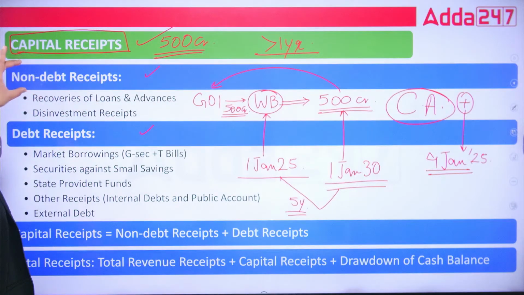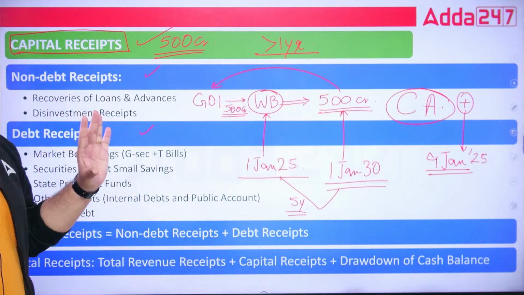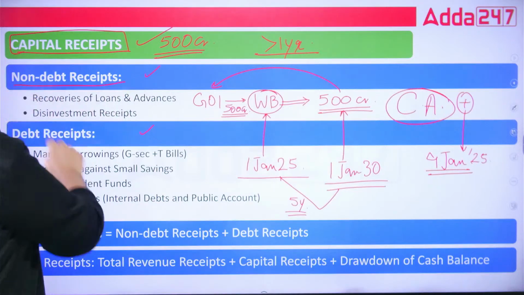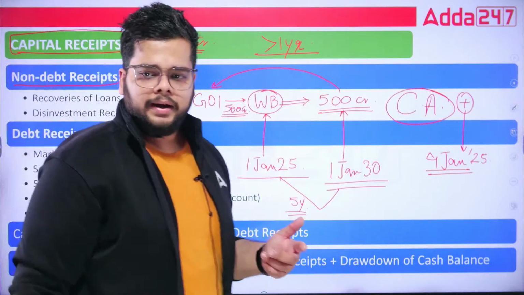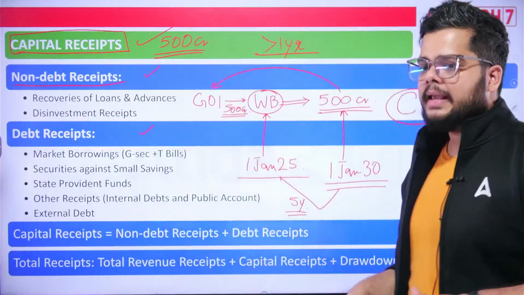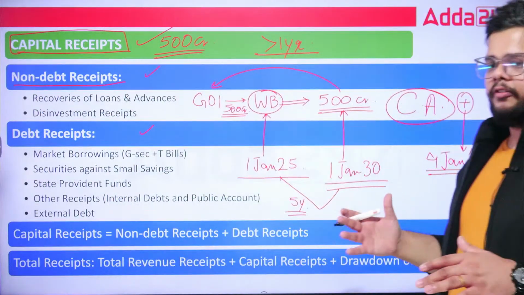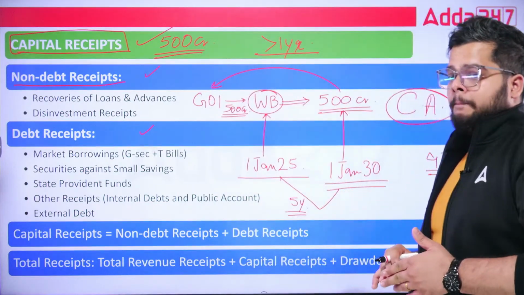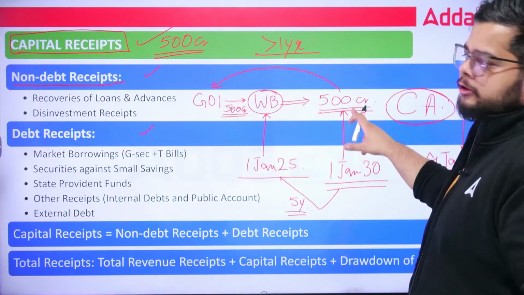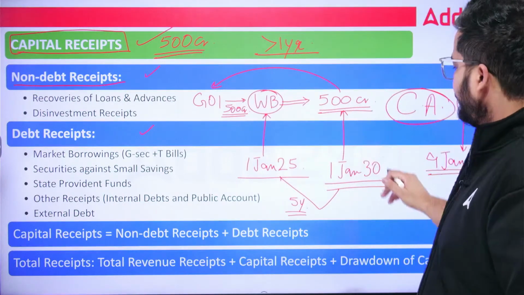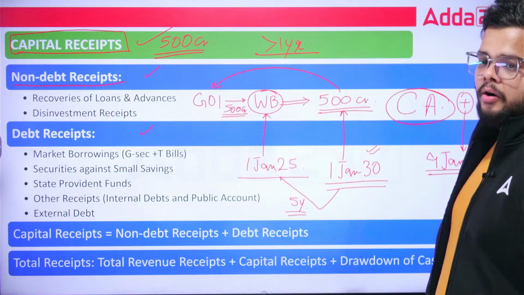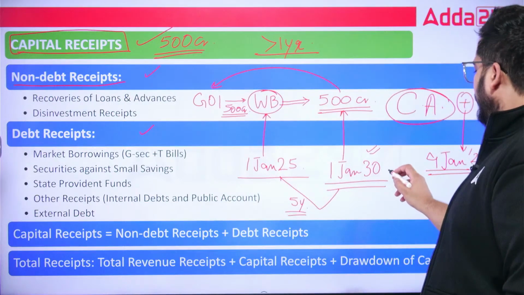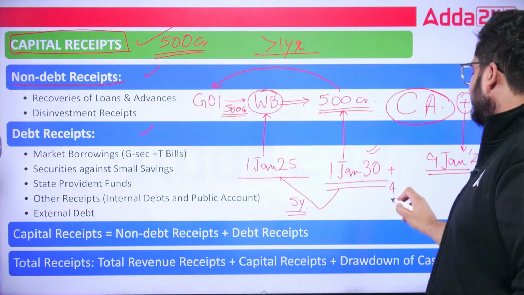Now let's see whether it will fall under non-debt or debt receipt. When we talk about non-debt receipts, these are the receipts wherein government does not need to pay any kind of interest or fees or charges, or in fact repay that whole amount. Fine. But this particular amount 500 crore is to be paid back to World Bank on 1st January 2030 along with certain interest as well.